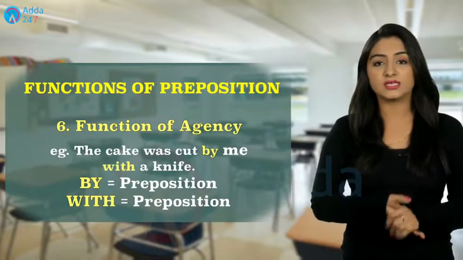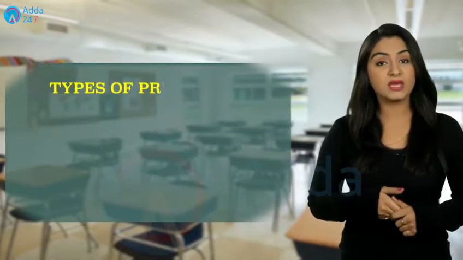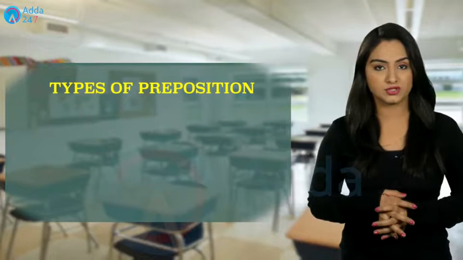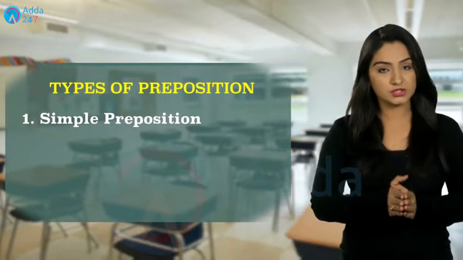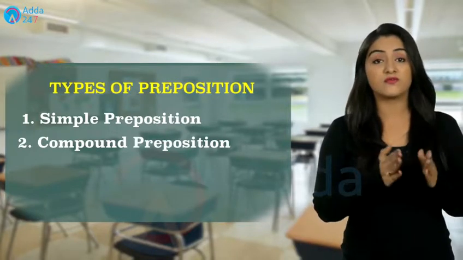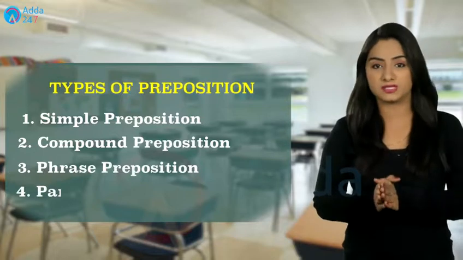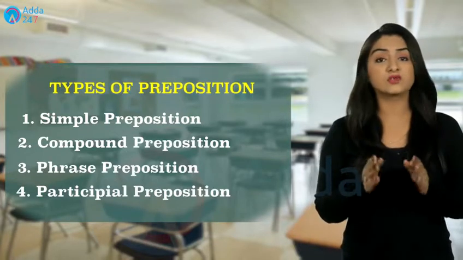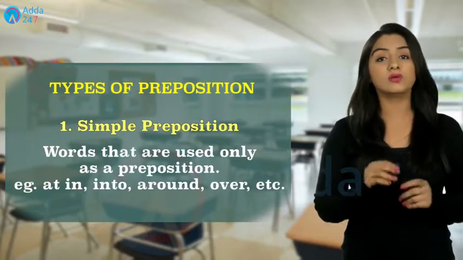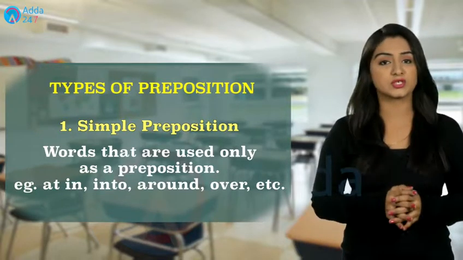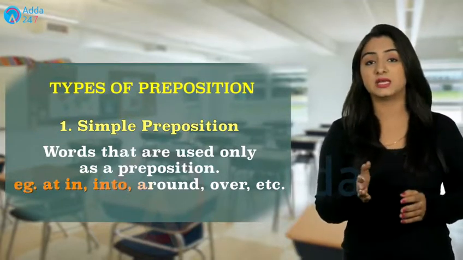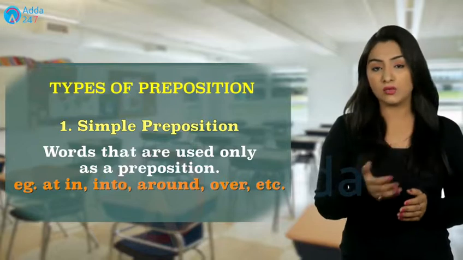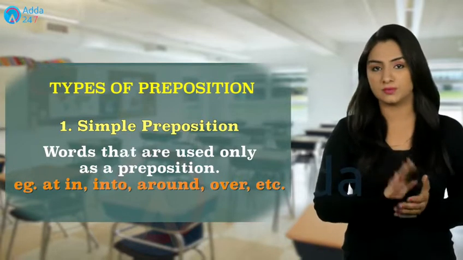Next we have types of preposition. We generally have four types of prepositions, which are simple preposition, compound preposition, phrase preposition, and last is participle preposition. A simple preposition means all the words that are used as prepositions. For example, we can say at, in, into, on, around, over, above. All these are simple prepositions.